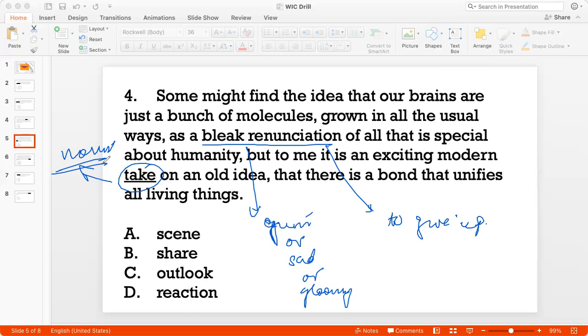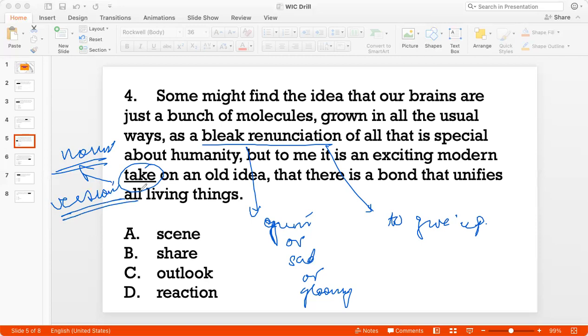Because when we think of take, we normally think of it as a verb. I'll take this in the evening, right? Can you take this to the principal, please? But here I'm saying that the fact that the brain is just a bunch of molecules, that's an exciting take on an old idea. That's an exciting version of an old idea. So I'm liking the word version, right? It's a version of an old idea.